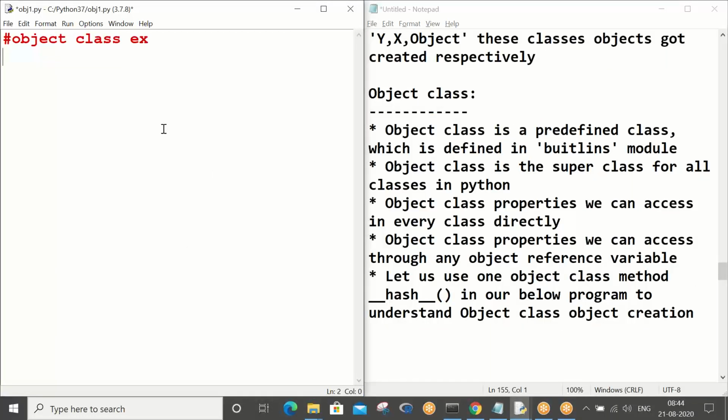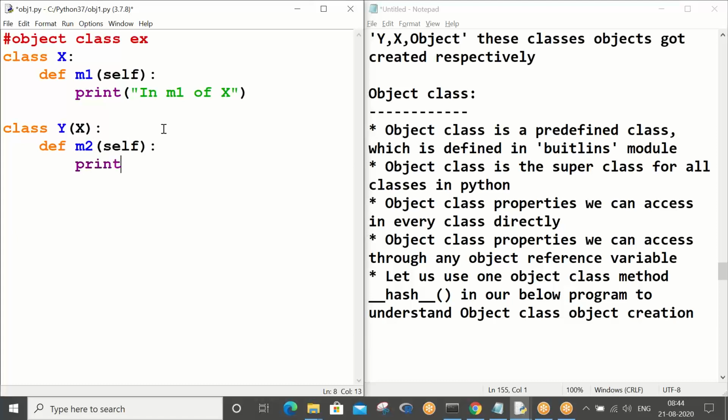Class X with m1 of self, and class Y. Now you just see what I'm doing: print Y dot underscore underscore bases underscore underscore.